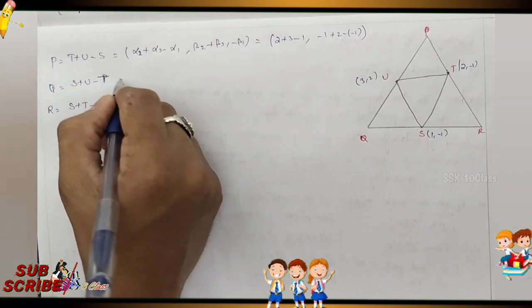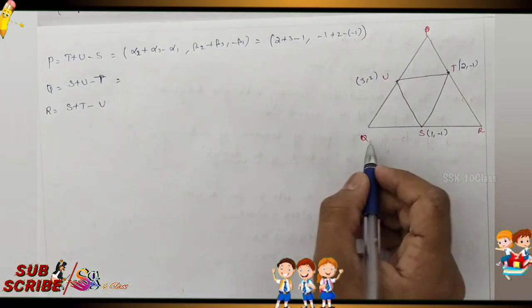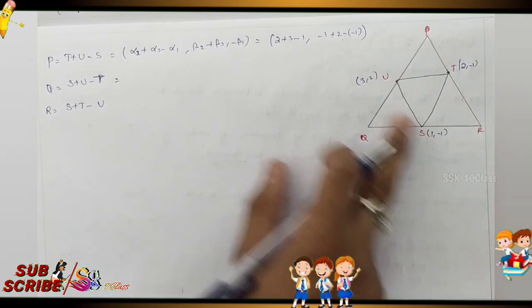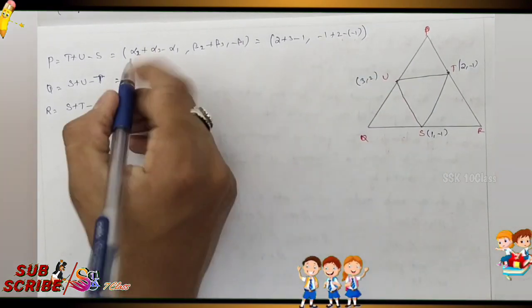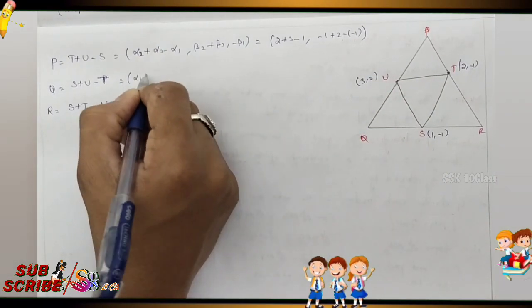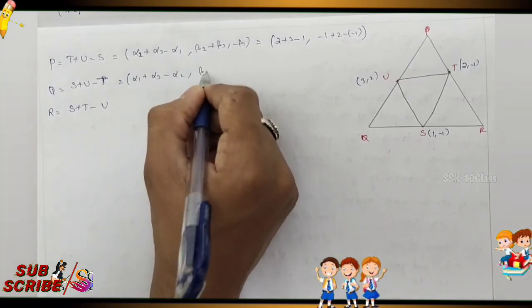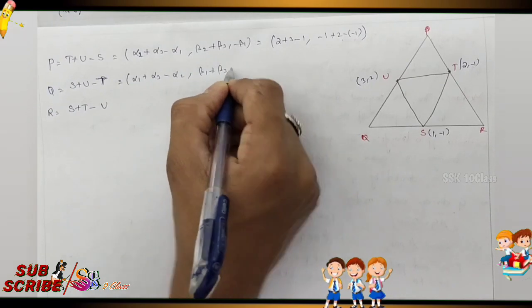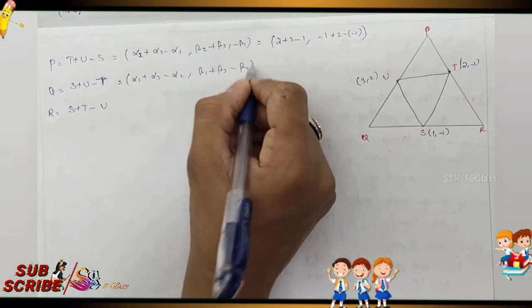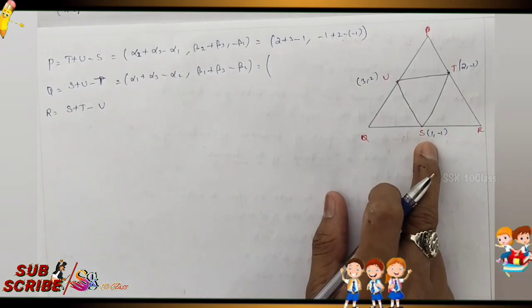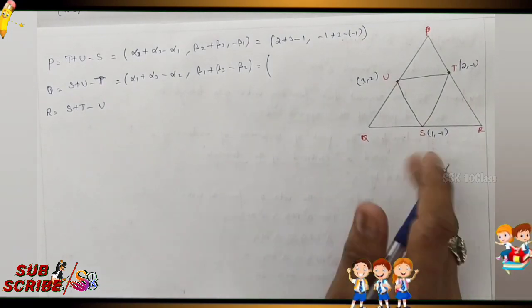Next, Q. So what is the formula? Alpha 1 plus alpha 3 minus alpha 2 comma beta 1 plus beta 3 minus beta 2. Now write down. Now what is alpha 1 here? Alpha 1 is 1.